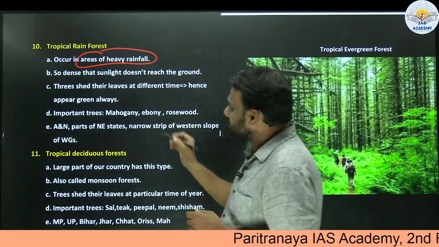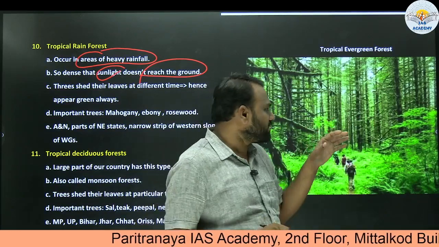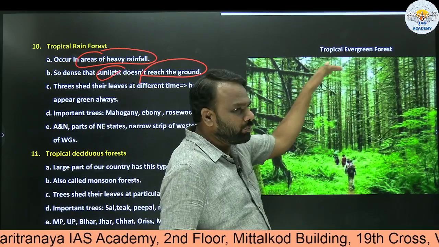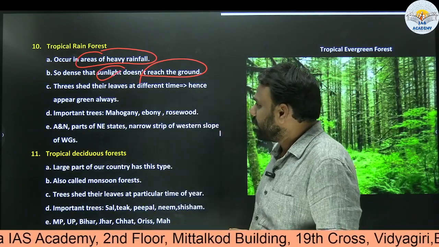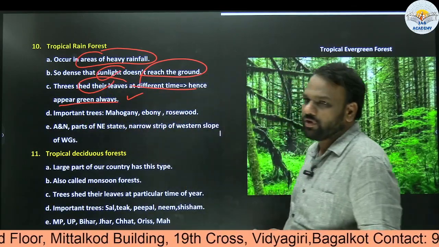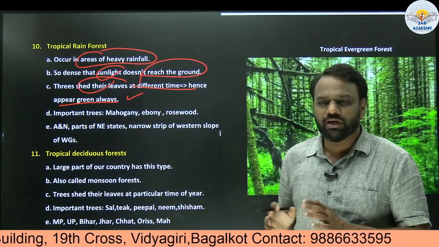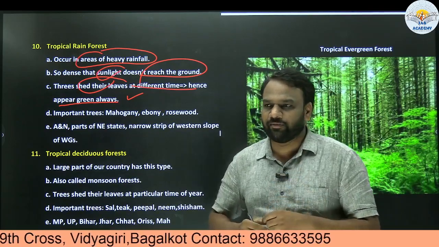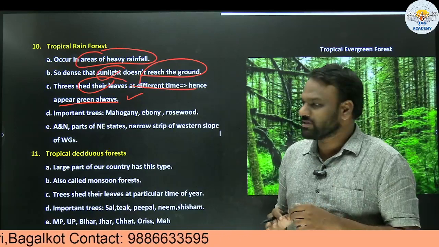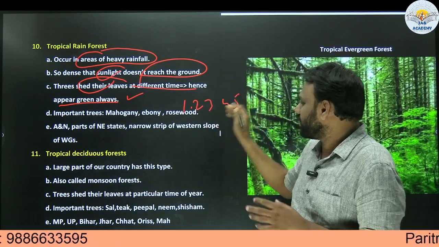Next, they are so dense that sunlight does not reach the ground. If you look at this forest, they are so dense that often sun rays will not reach the ground because of the canopy which is covering it. Next, trees shed their leaves at different times, hence appear green always. We know that trees shed their leaves. There is no tree which does not shed its leaves. Often trees shed their leaves at least once in a year. But they do not shed their leaves at one particular time. For example, if there are 5 different trees.